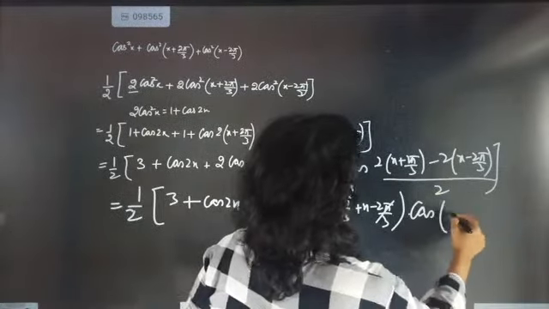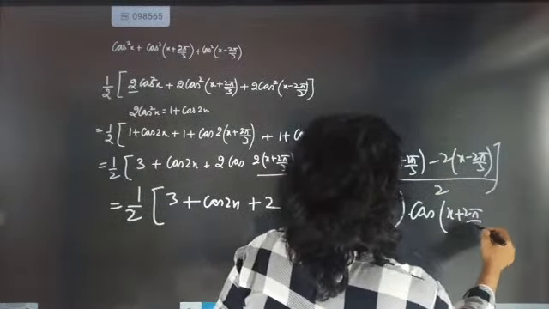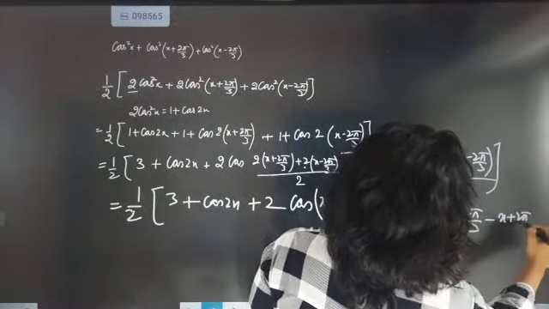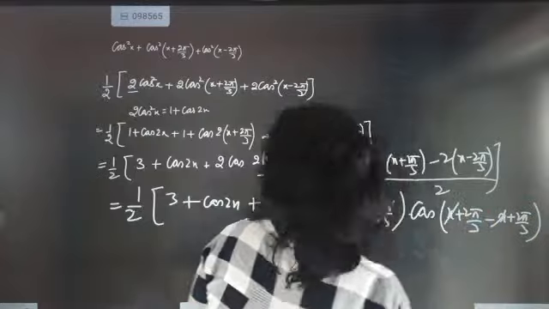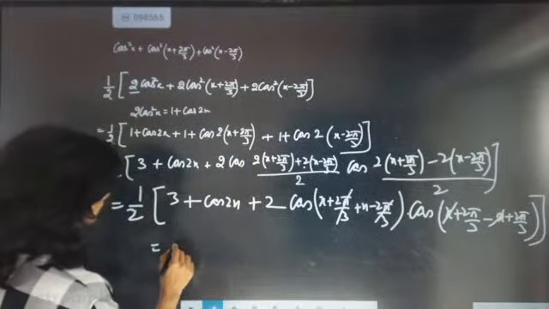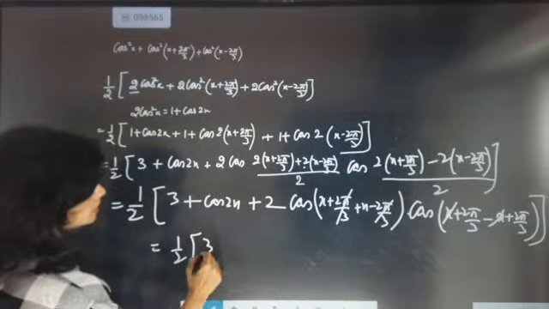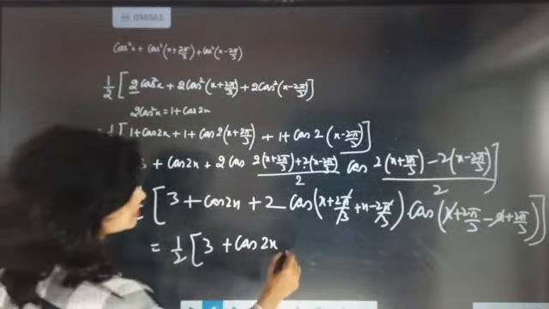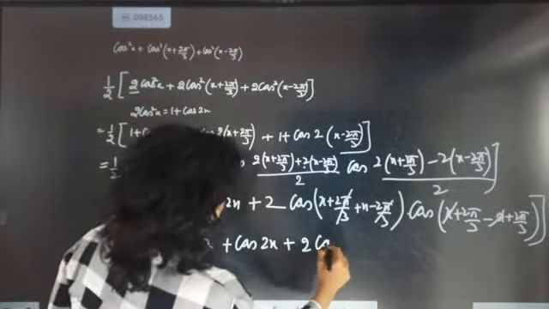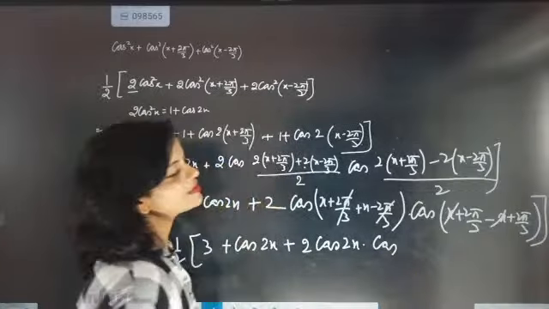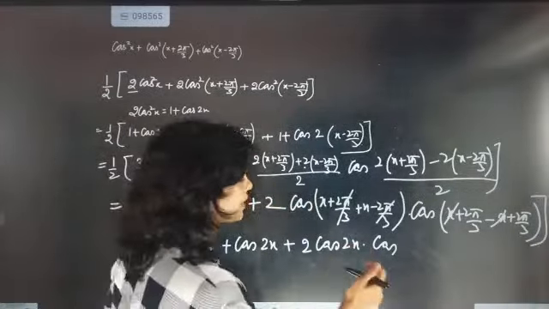Here it will become cos of x plus 2 pi by 3 minus x plus 2 pi by 3. So here it will become half 3 plus cos 2x plus 2 cos 2x cos 2 pi by 3 plus 2 pi by 3, which will become 4 pi by 3.